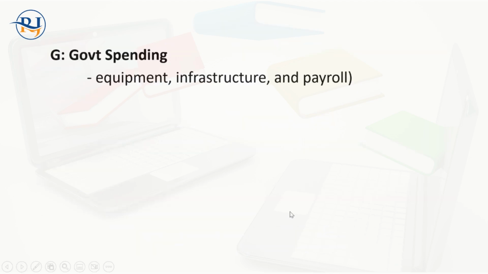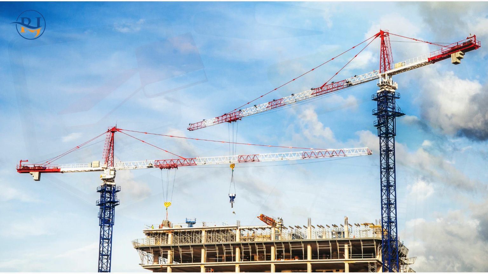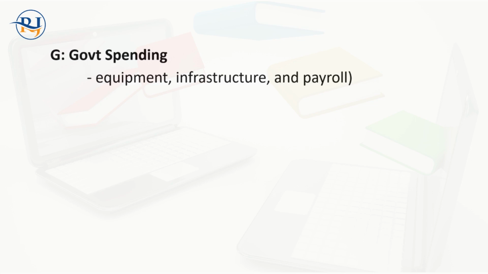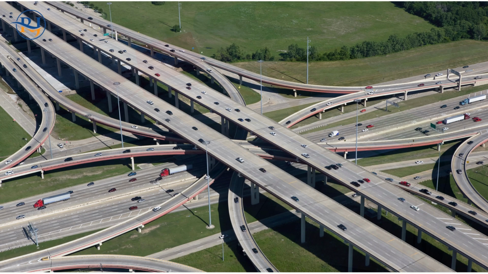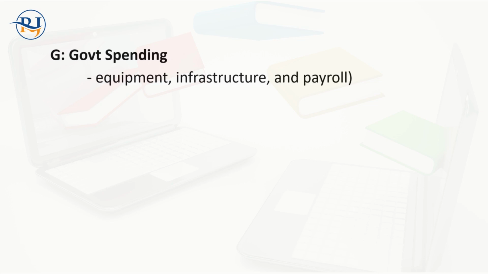Now, G stands for government spending. Government spending here is on equipment, infrastructure and payrolls: roads, buildings, bridges, railway tracks and everything. This is infrastructure for the general public. So when the government is spending, this is also expenditure. As consumers are spending, the government is also spending, right?